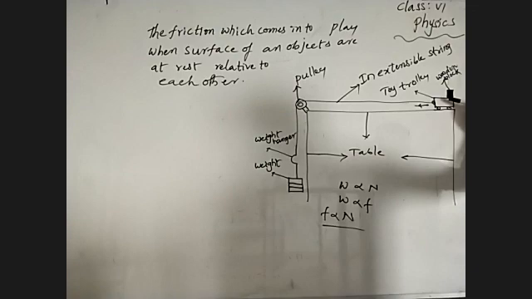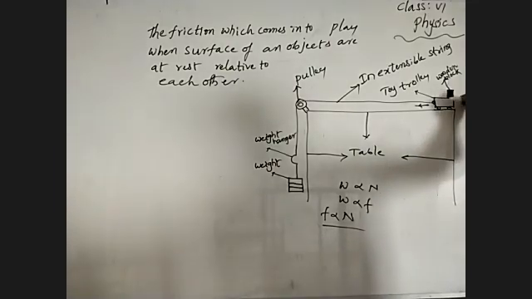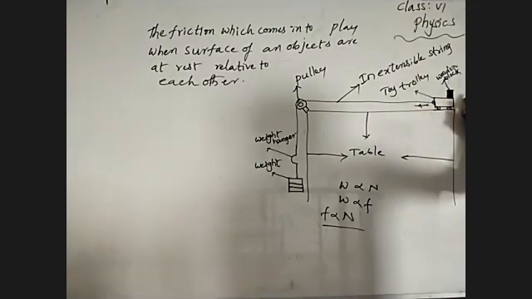The two surfaces of an object are at rest relative to each other. With respect to each other, they both are at rest when the force is acting between the two objects. The wooden block is trying to keep at rest. So by that, what happens?